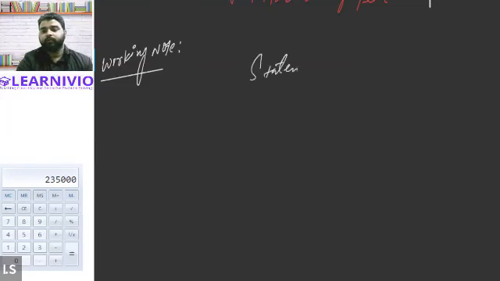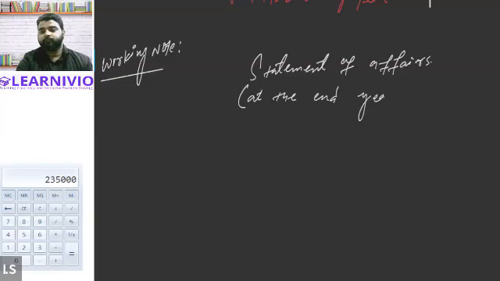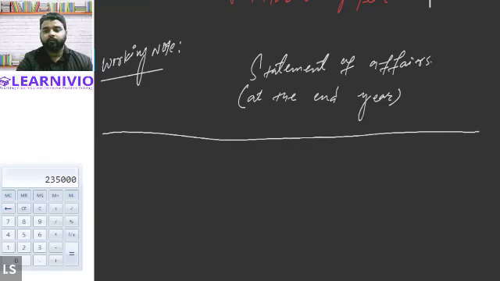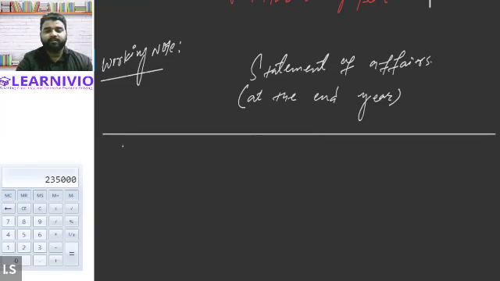The statement of affairs is nothing but the balance sheet of this business with whatever information that we have. Based on that, we will be preparing a statement of affairs of the business, obviously at the end of the year. So in this statement, we will be writing all the liability and asset values. Liabilities on the debit side.